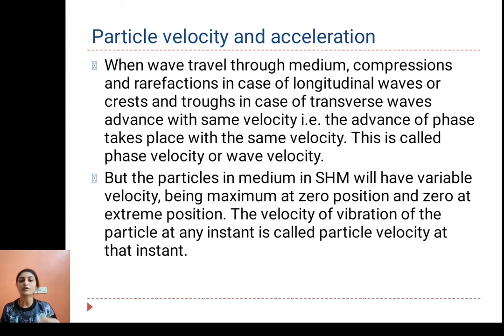Now when we talk about the particles in the medium, they are performing simple harmonic motion about their mean position, and particle velocity is not uniform. Particle velocity is variable. It is maximum at the mean position and zero at the extreme position. So the velocity of vibration of the particle at any instant is called particle velocity at that instant. It is zero at the extreme position.